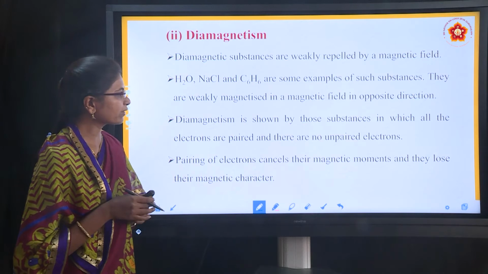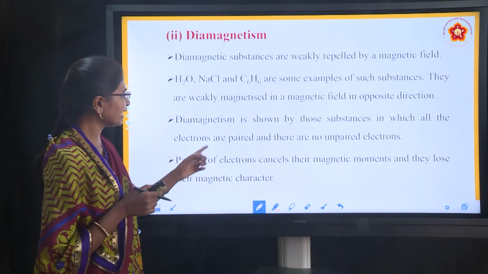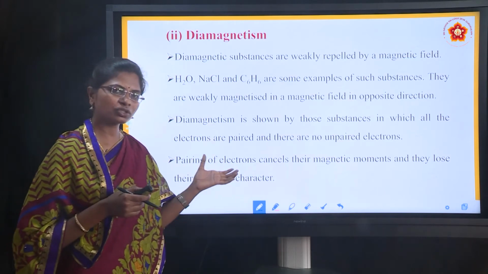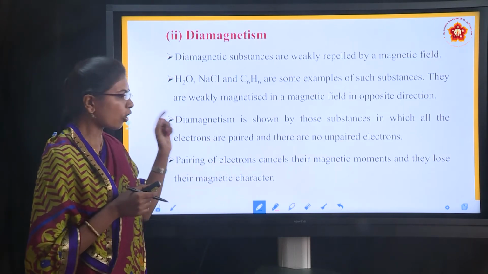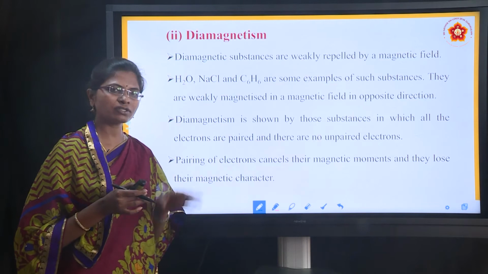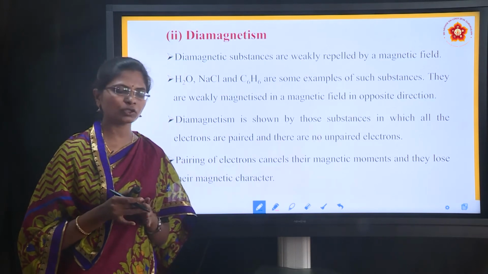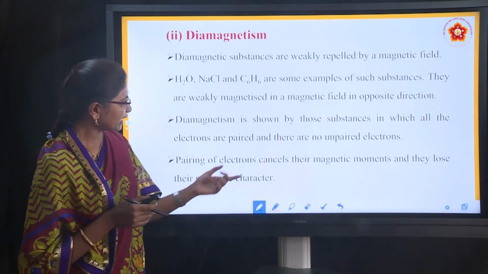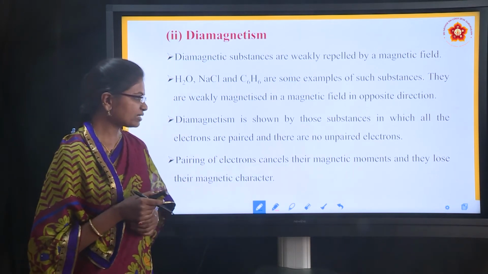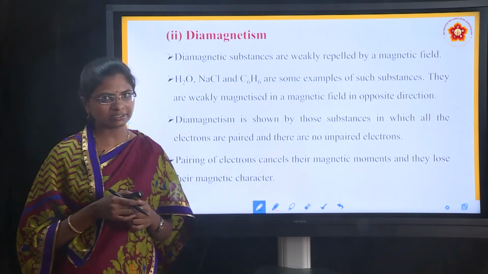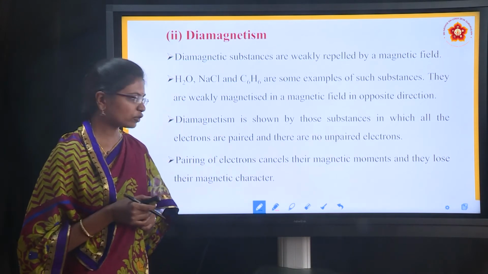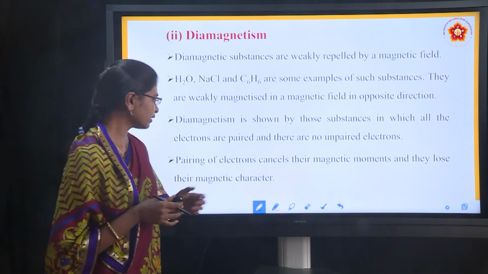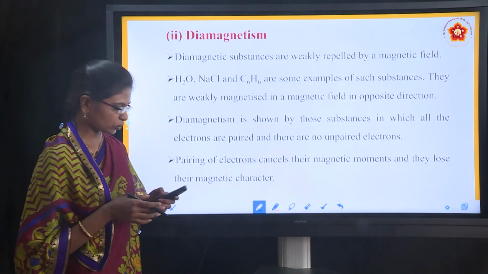Diamagnetism is shown by those substances in which all the electrons are paired and there are no unpaired electrons. Why does it not show the magnetic property? Because all the electrons in the orbitals are paired. There are no unpaired electrons present in these substances. Pairing of electrons cancels their magnetic moments and they lose their magnetic character.